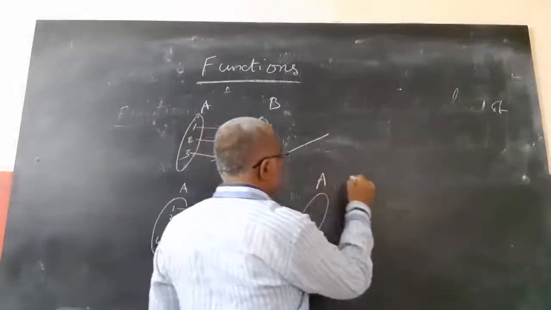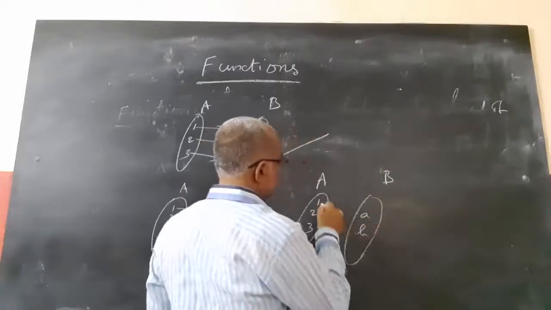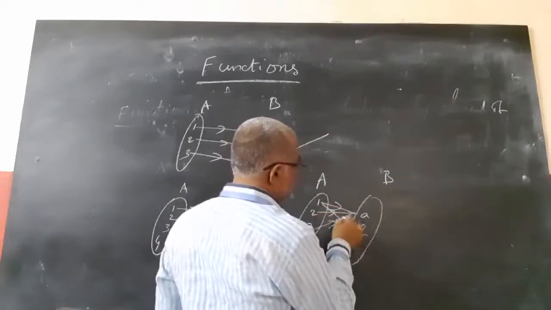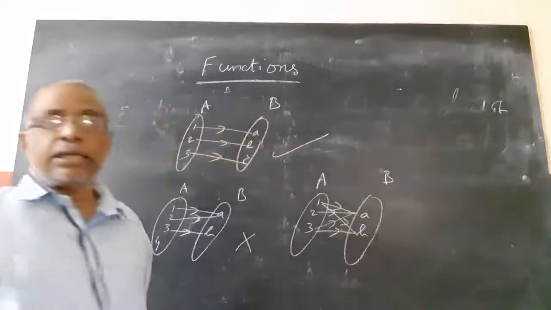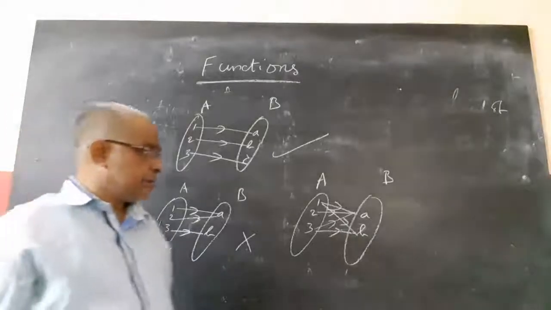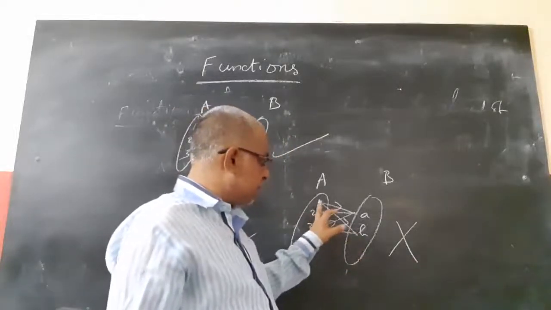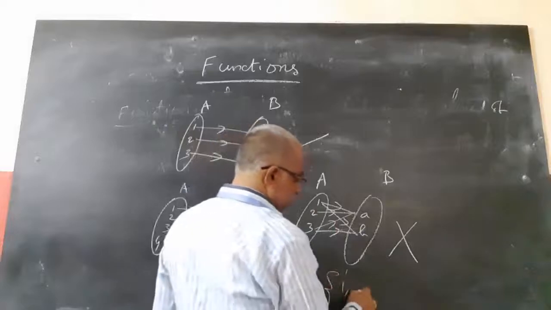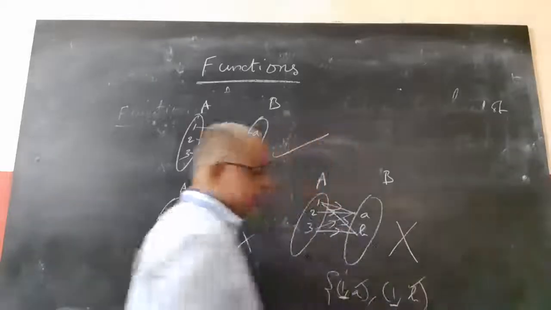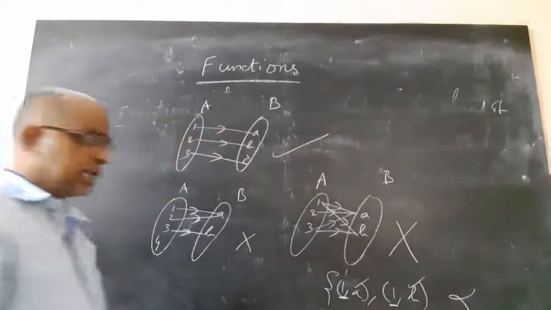Next, if this is the case, A: 1, 2, 3, B: A, B. 1 is mapped to A, 2 is mapped to A, 3 is mapped to A, and again 1 is mapped to B, 3 is mapped to B. Then this is not a function because here 1 is mapped to B, again 1 is mapped to A. So here the relation is (1, A), (1, B), which means 1 is having two images, A and B. So this is not a function.